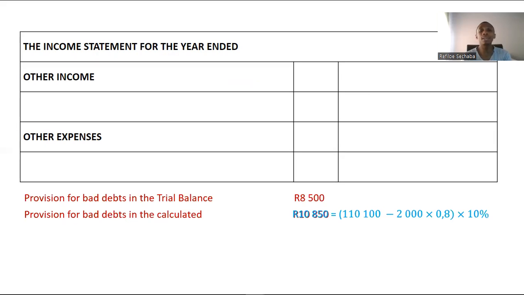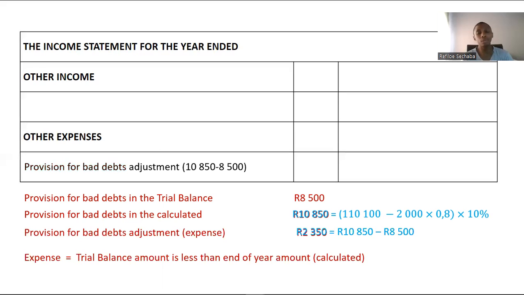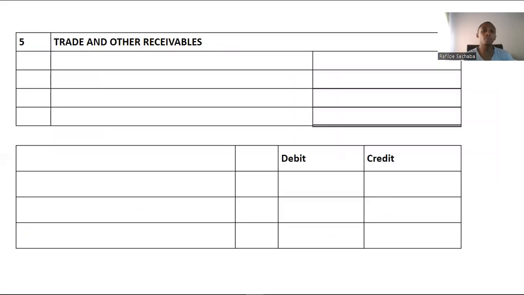Now you'll realize that the provision that we just calculated is greater than the one that is in the trial balance, meaning that the one that we have in the trial balance has to be adjusted up, and that is bad. So the upward adjustment is an expense. Remember that. That is why we have an expense of 2,310. How did I get it? I simply took 10,810 and I minus 8,500. And the difference, we're going to record it under other expenses, and the amount will be 2,310.